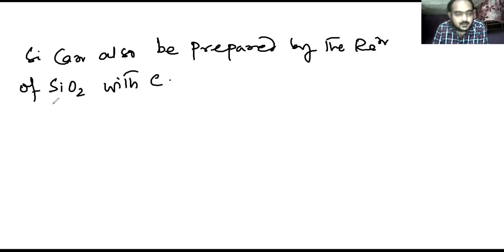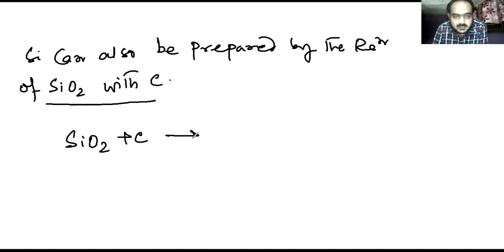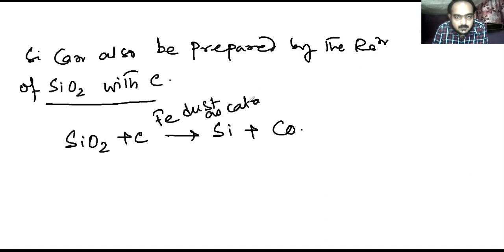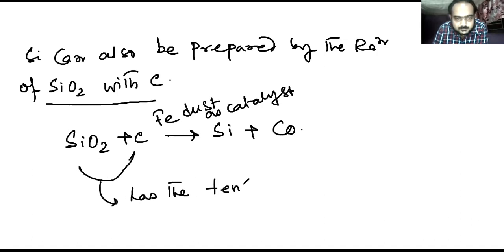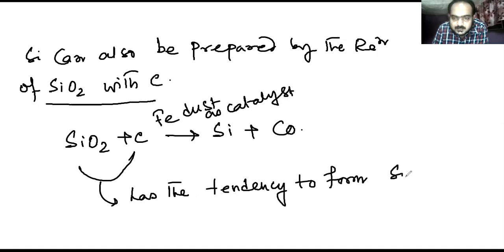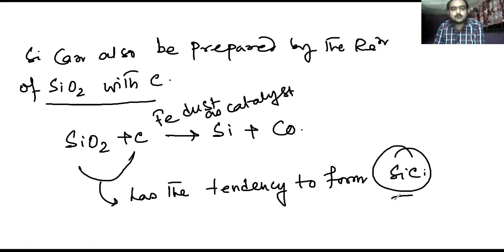SiO2 plus carbon can form Si plus CO. Here you should give iron dust as a catalyst, because SiO2 plus carbon has the tendency to form silicon carbide. So to prevent the formation of silicon carbide, we give iron dust as a catalyst.